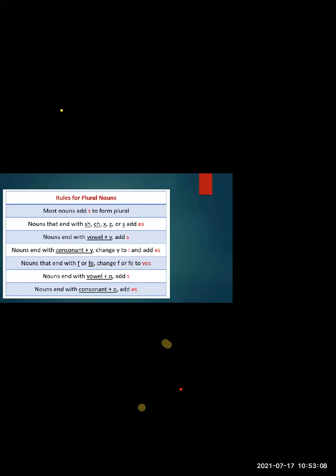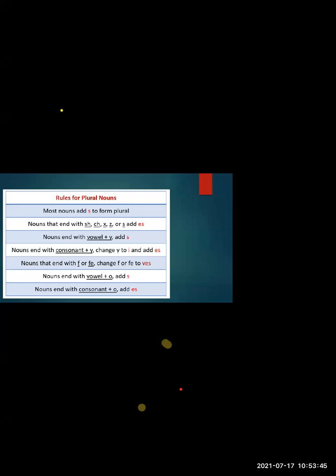Then the nouns that end with consonant plus O. You see the difference. When it ends with vowel plus O, we add the letter S to it. Whereas if the noun ends with a consonant plus O, consonant means the letters other than A, E, I, O, U. These are consonants, that is all your B, C, D, F and all those letters till Z. When those letters are used in a noun plus an O in the end, we add ES to make it a plural form.